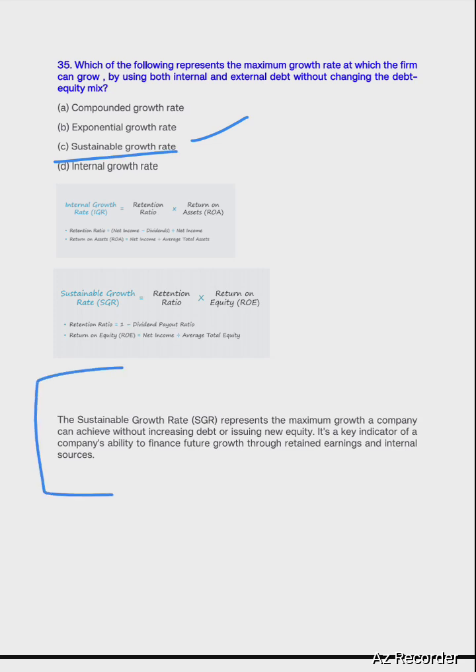Sustainable growth rate is the rate which represents the maximum growth that a company can achieve without increasing its debt or issuing any new equity. It's a key indicator of a company's ability to finance future growth through retained earnings and internal sources. So sustainable growth rate is the maximum rate you can achieve without resorting to new capital. It means it shows your efficient use of your retained earnings or internal accruals.